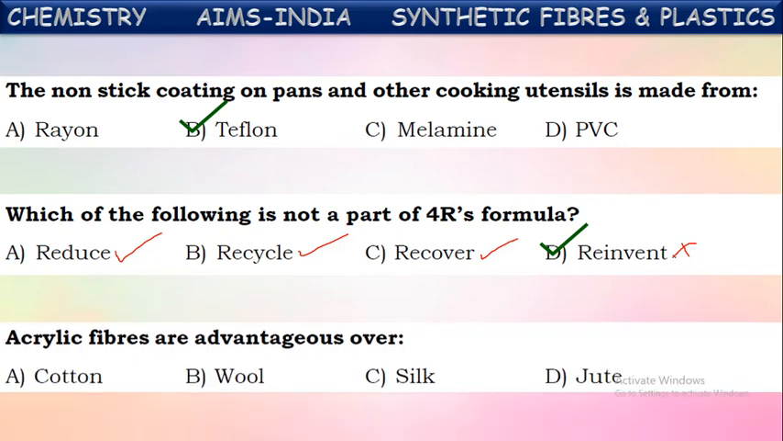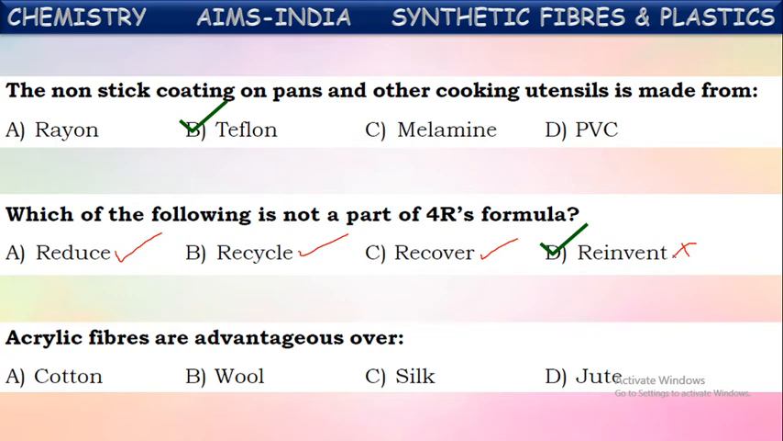Next one. Acrylic fibers are advantageous over. Acrylic is one of the synthetic fibers, and it has resemblance with wool. The fiber made from acrylic will appear like wool fiber. And wool, as we know, is one of the costly materials because it is to be obtained from the hair of animals like sheep and yak. But whereas acrylic resembles wool, it can be prepared in the laboratory easily. So it is replacing wool.